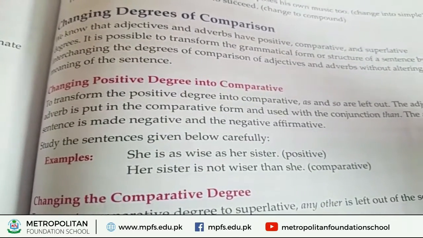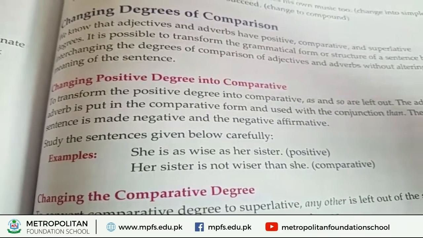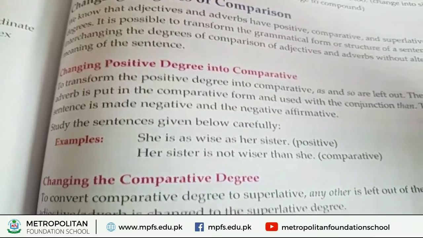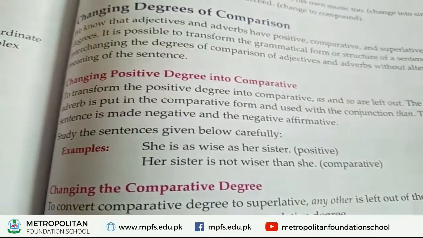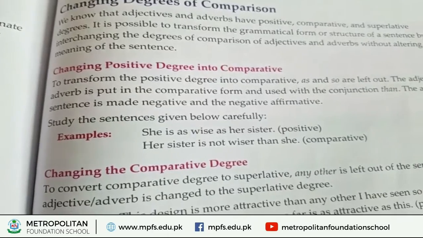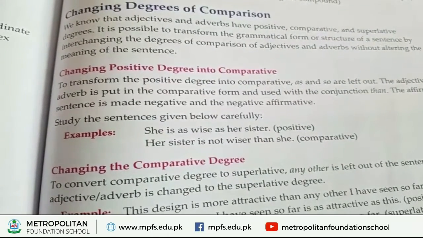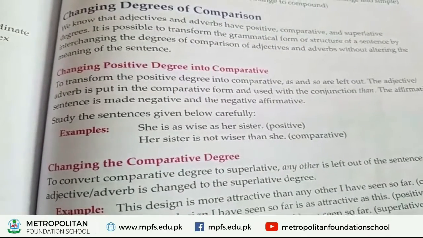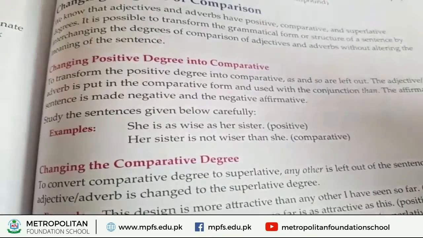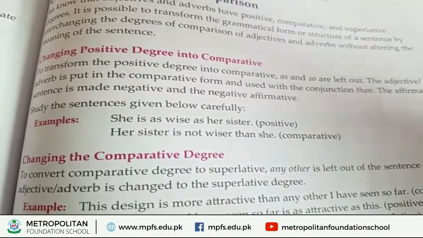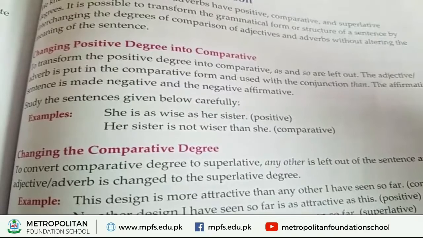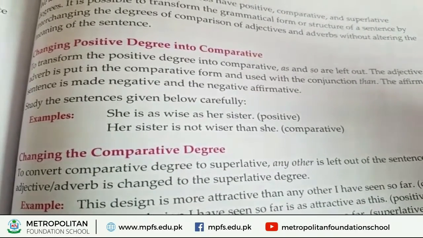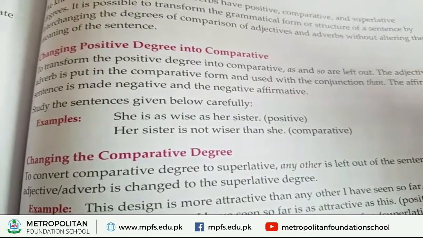Now changing the positive degree into the comparative degree. That is how we change the positive degree into comparative. To transform the positive degree into comparative, as and so are left out. The adjective or adverb is put in the comparative form and used with the conjunction than. Then the affirmative sentence is made negative and the negative affirmative. Look at the example.